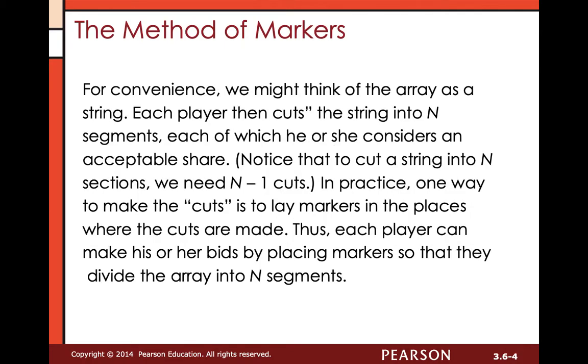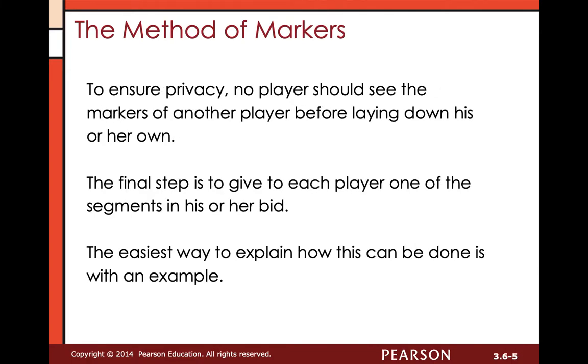Okay, so for convenience, we might think of an array as a string, and so each player is then going to cut the string into n segments, each of which they would consider to be an acceptable share. Notice that to cut a string into n sections you need n minus 1 cuts. So if you're going to have 3 sections, that means 2 cuts, 5 sections, 4 cuts, and so on. One way to make the cuts is to lay markers, hence the name method of markers, in the places where the cuts would be made. Thus, each player can make their bids by placing markers so that they divide the array into n segments.